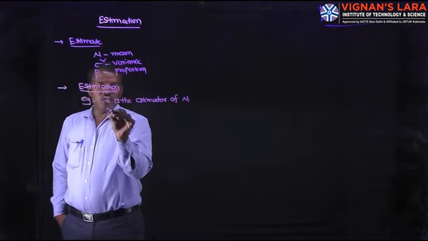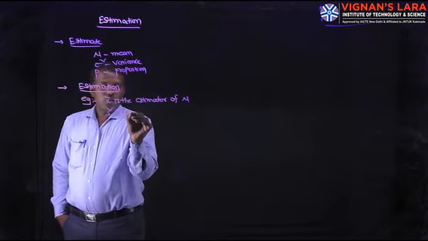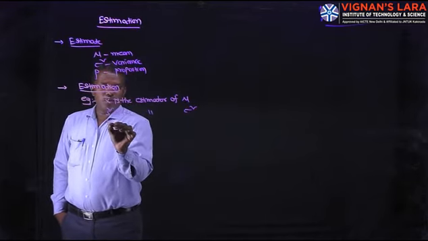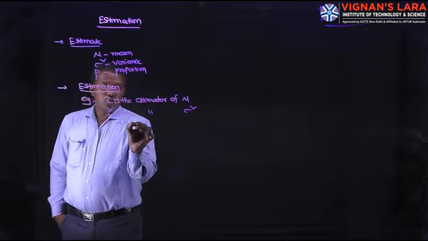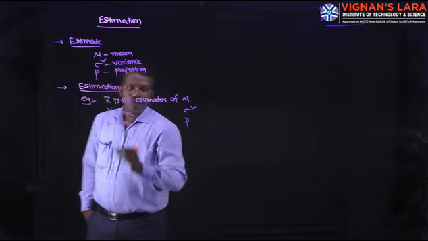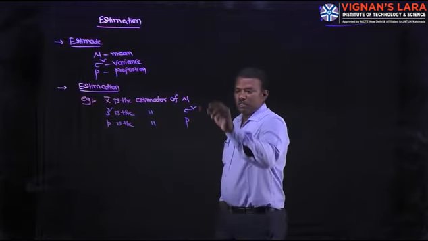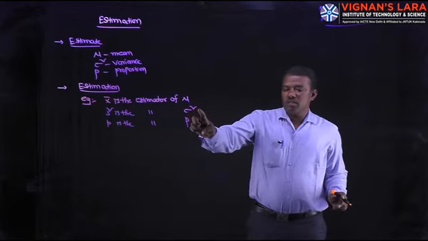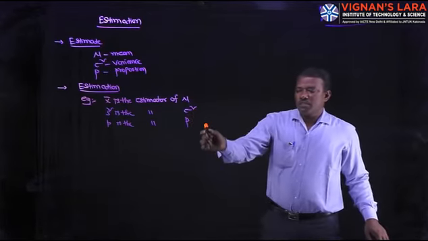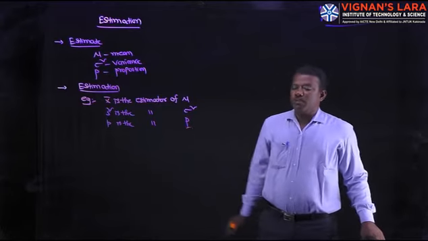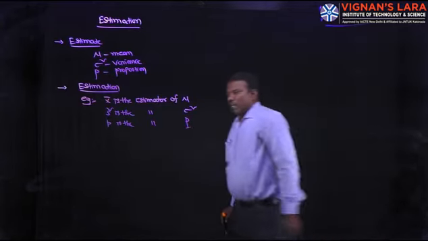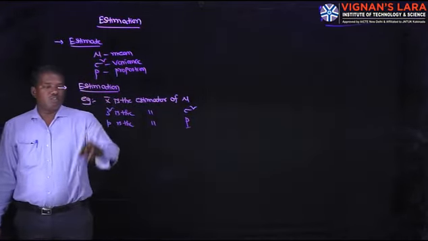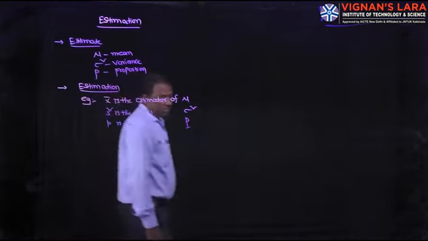S square is the estimator of sigma square. Small p is the estimator of capital P, where mu is the mean of the population, sigma square is the variance of the population, capital P is the proportion of the population, and x bar is the mean of the sample, s square is the variance of the sample, small p is the proportion of the sample.